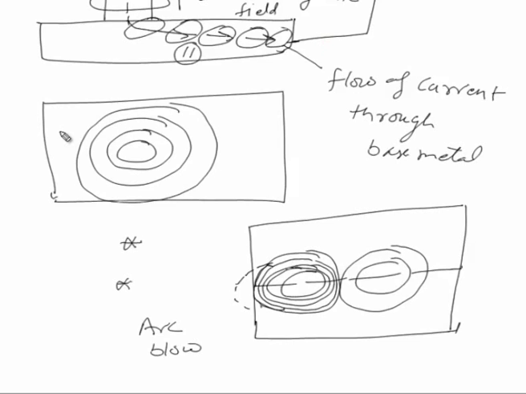Similarly, the interaction between the electromagnetic fields around the arc and those localized near the edges of the plates is also to be avoided. So these are the two main factors that contribute towards the interaction of the electromagnetic fields generated during arc welding.